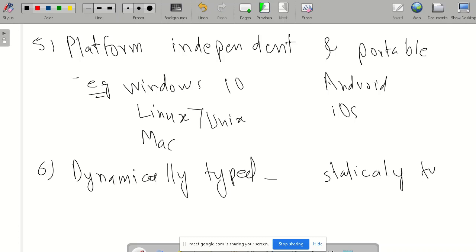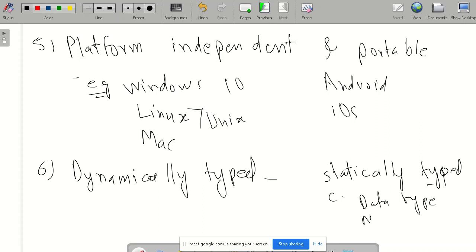Statically typed. For example, if we consider C language or C++ or Java, they are the statically typed programming languages. So in this type of programming language, as a programmer, we have to define the type. Type means data type, which type of data is there.